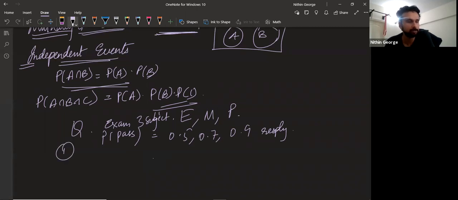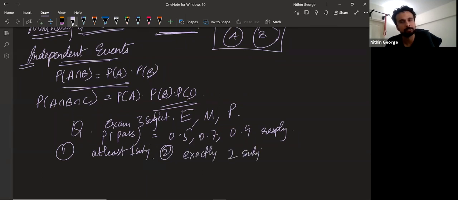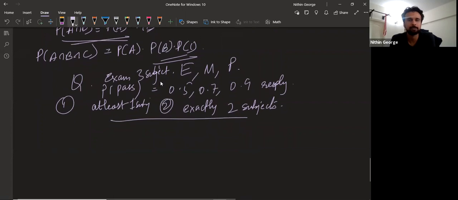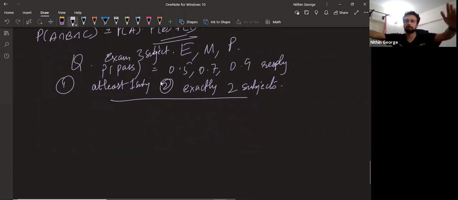Find the probability that he passes at least 1 subject. He passes exactly 2 subjects. Find the probability that this happens. Okay. The person has to write an exam in 3 subjects with passing probability given. To find the probability he passes at least 1 subject and find the probability he passes exactly 2 subjects.